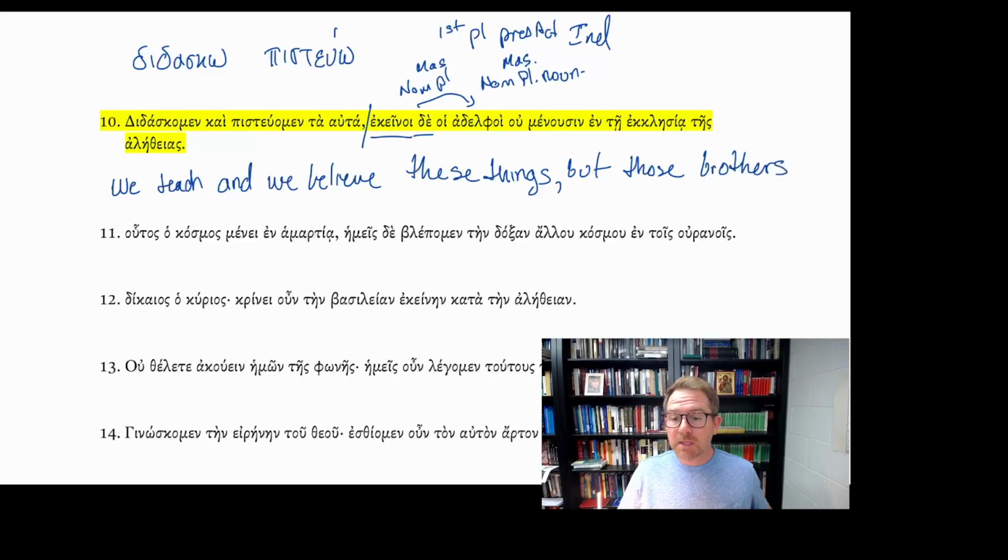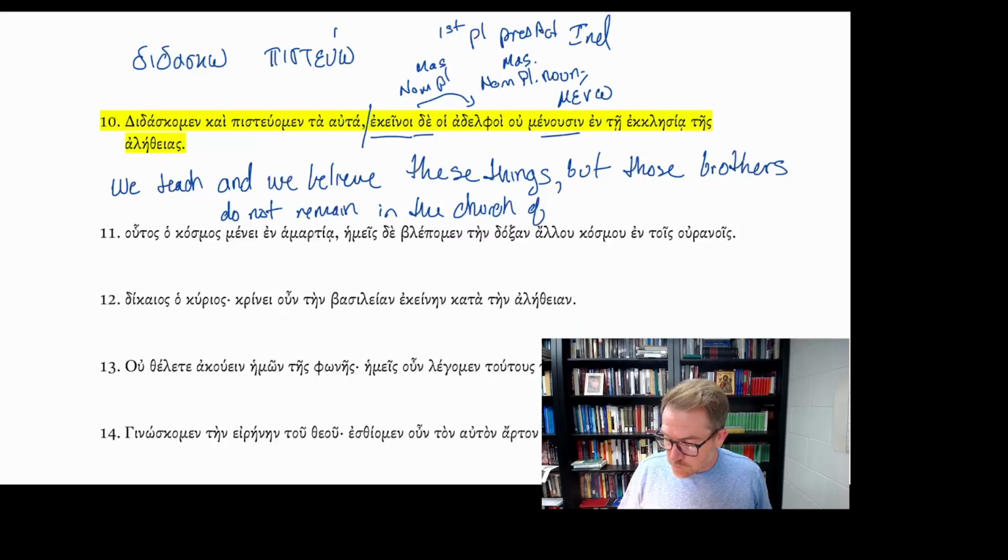so we believe these things, but those brothers over there, ou menousin, do not, and this is from our verb meno, to remain, plural, do not remain, en te ekklesia, in the church, tes aletheias, of the truth.